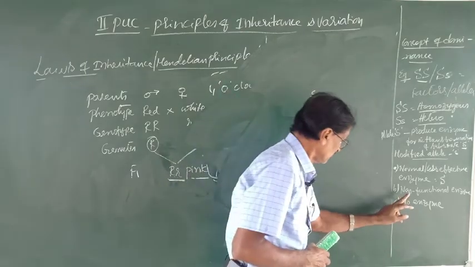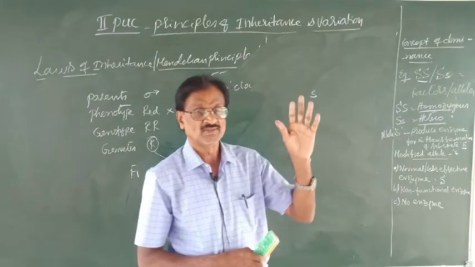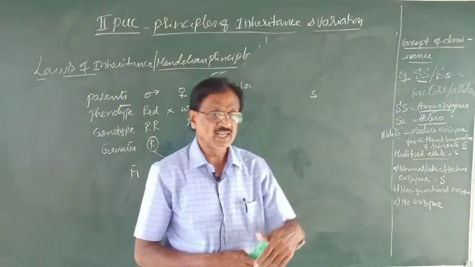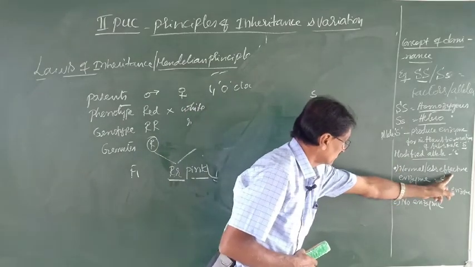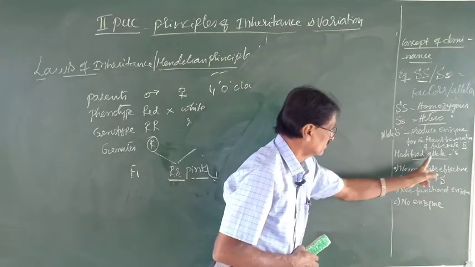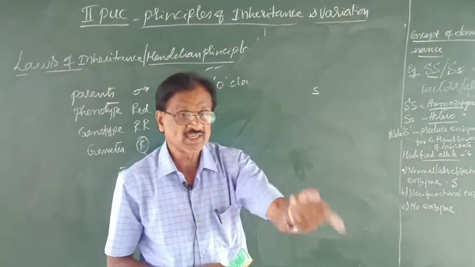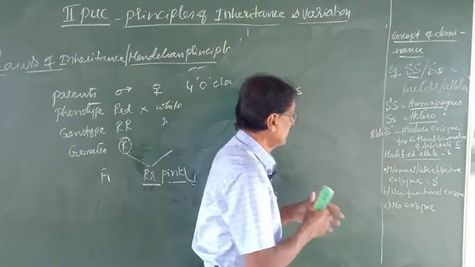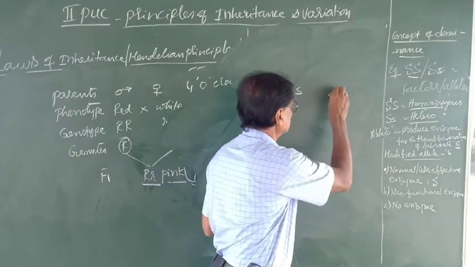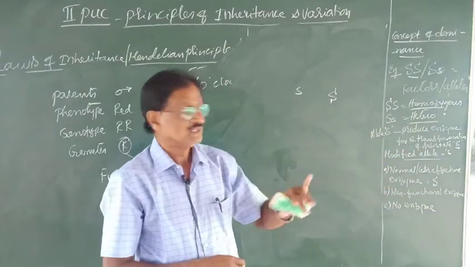And another possibility is no enzyme at all. Now let us analyze. Observe the first case. In the first case, this modified allele small s acts like the unmodified allele S.